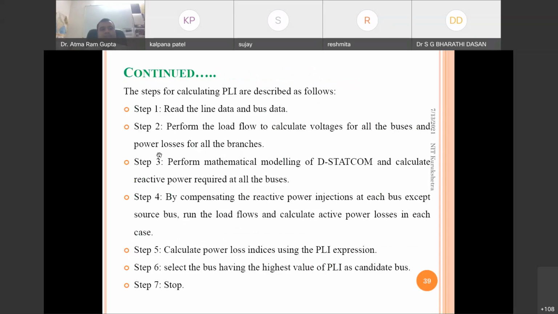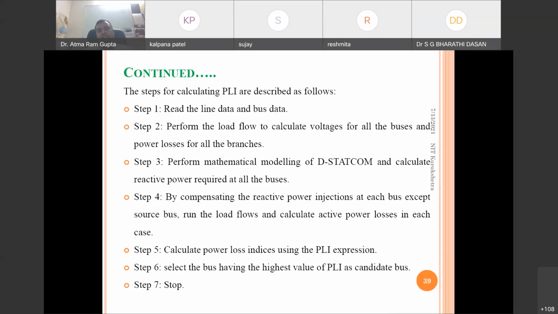So here are the steps for calculating the PLI, power loss indices. This is the sensitivity based method. First we require line data and load data, then we perform the load flow, do the mathematical modeling of the DStatCom and calculate the reactive power required at all the buses.